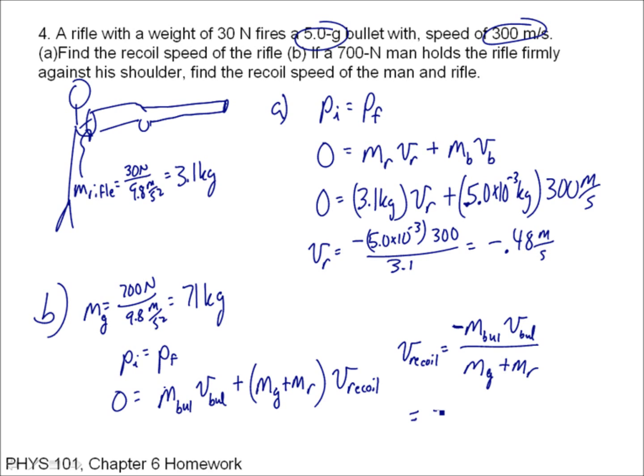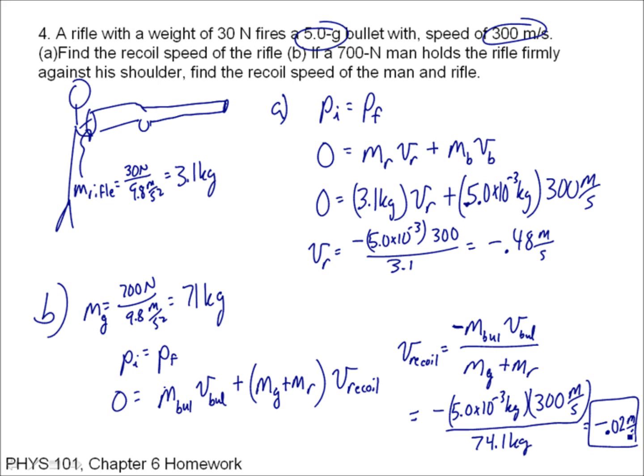Putting in numbers here, I have negative 5.0 times 10 to the minus 3 kilograms times the velocity of the bullet, which is 300 meters per second. That's positive. Divided by 71 plus 3.1, that's 74.1 kilograms. That's their combined masses, and I get negative 0.02 meters per second. So that's the recoil speed, which is significantly less, more than a factor of 10, than the recoil speed of just the rifle. When you add in that extra mass, it really helps.